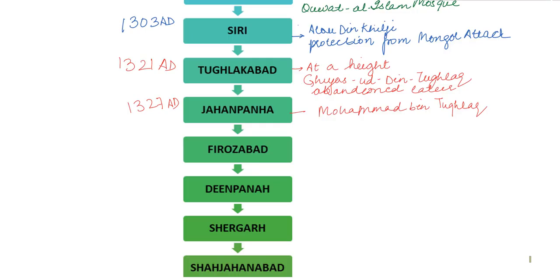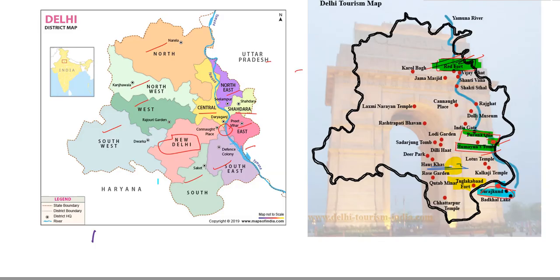We've read in our history lessons that Muhammad bin Tughlaq was also called the Mad King. He took a lot of irresponsible decisions and one of them was shifting the capital from Jahanpanah to Deogiri, Daulatabad, which was in the Deccan. But after his death, his successor, Firoz Shah Tughlaq, shifted the capital again near Delhi to Firozabad. Firozabad was situated in what is now called the Firozshah Kotla area of contemporary Delhi. The Firozshah Kotla area is here between Rajghat and the Delhi Museum, right here.